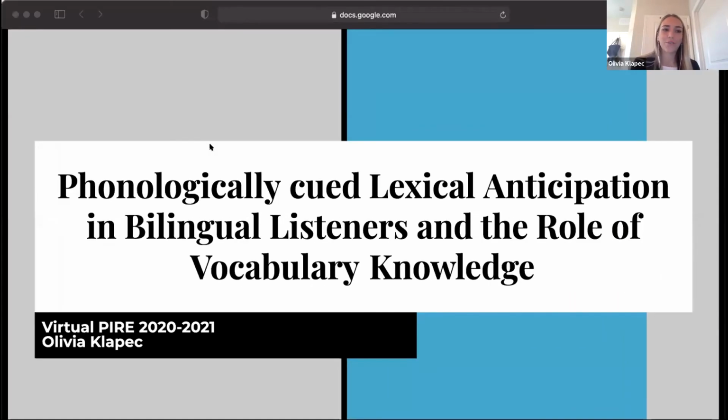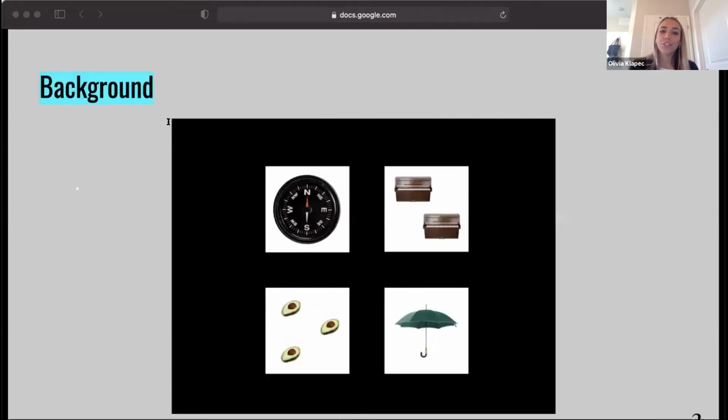Phonologically cued lexical anticipation in bilingual listeners and the role of vocabulary knowledge. The consistent phonology of the indefinite articles a and an in the English language gives rise to a potentially representative study of active word prediction. For example, in the display shown, if I were to say, the woman reached for a compass, you would know